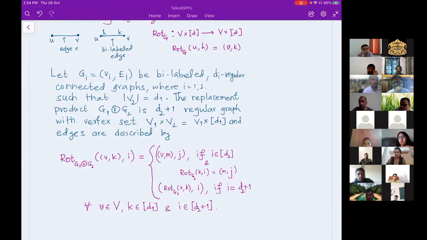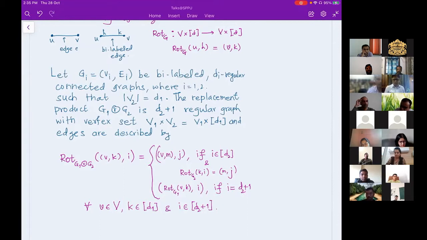What I mean here is that I'm taking a copy of the second graph, and I'm replacing a vertex, which I'm denoting as V, of the first graph by a copy of the second graph. That's why we call it a replacement product. So you have a G1 graph where every vertex is replaced by the second graph. And then the adjacency in the original G1 graph we want to be preserved, so that the resultant graph will always be connected.